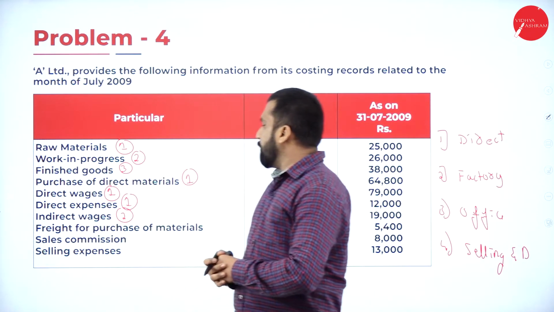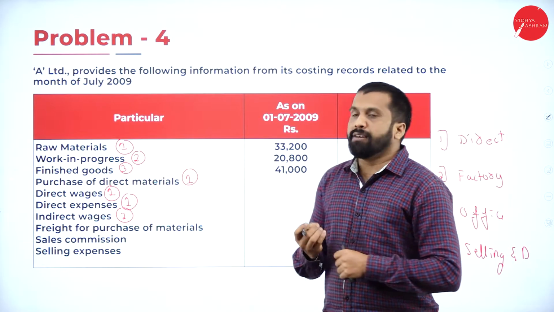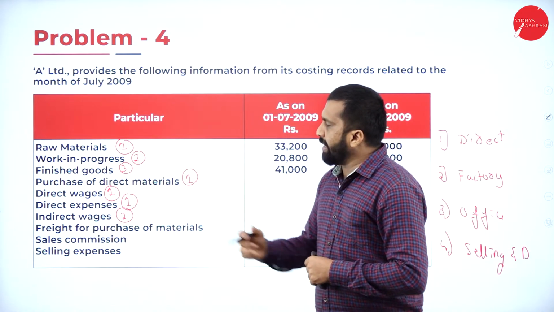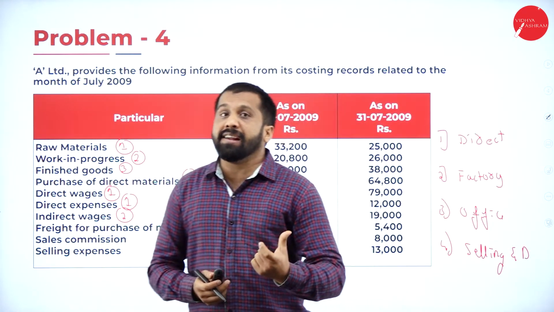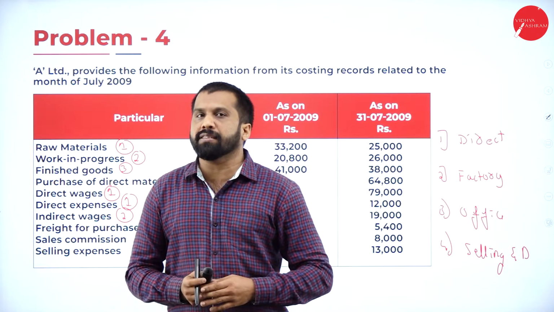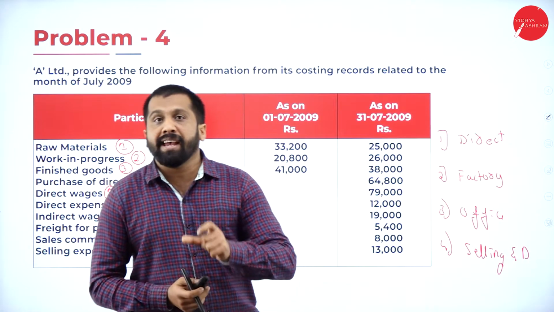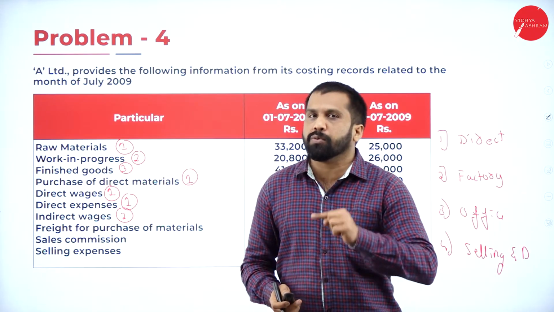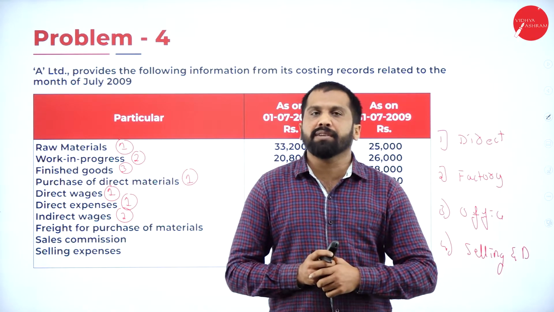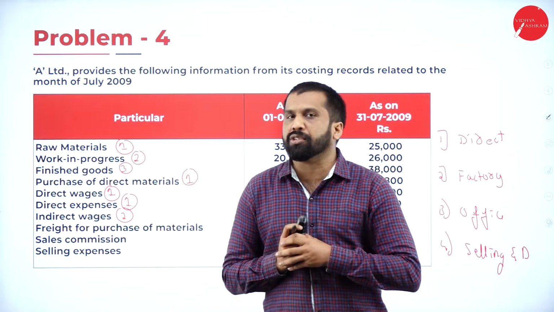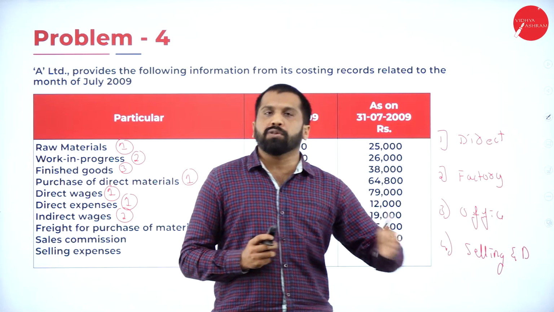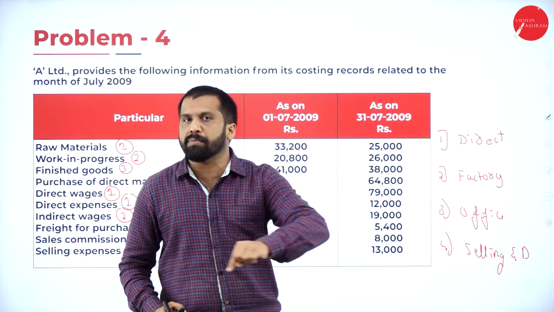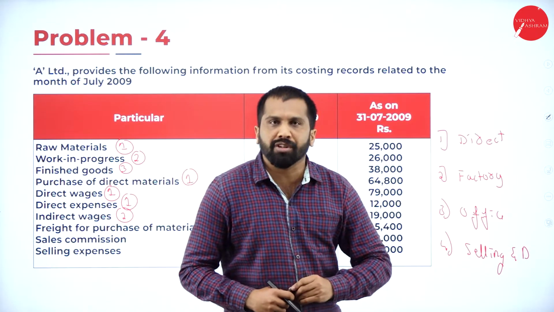Your freight for purchase of material. Freight charges, where does it come? See, freight is nothing but carriage inward. Hope you have done this. Carriage inward means what? Any transportation that happens within the premises, we call it carriage inward. I gave you the example of a railway station. From the train to the parking lot, whatever transportation happens within the premises, that is called carriage inward.